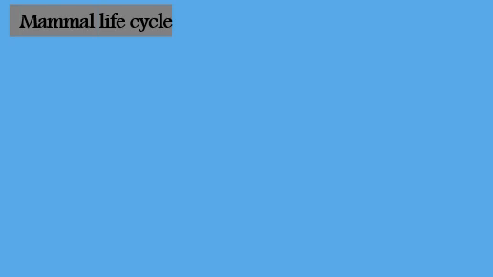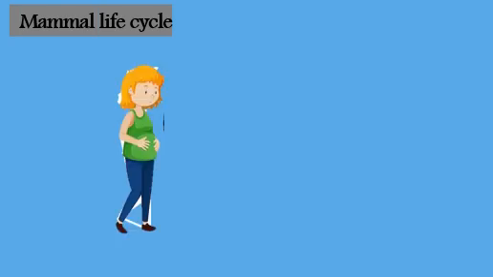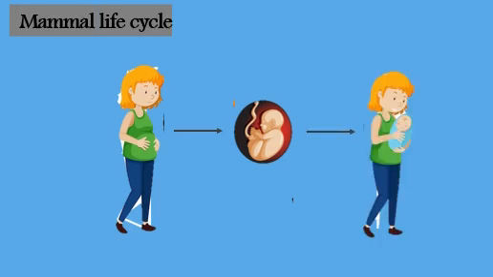Mammal life cycle. This takes place inside the body of a female. A fertilized egg develops into an embryo and then a fetus. The female then gives birth to the baby. A human baby then goes through the life stages of childhood, adolescence, adulthood, and then old age.